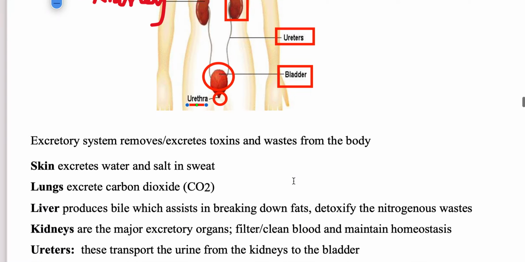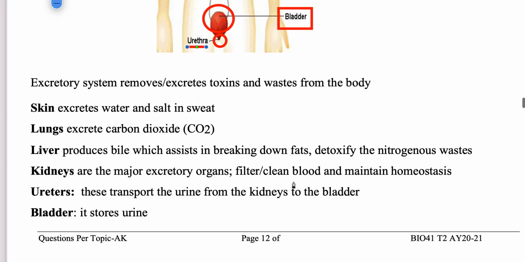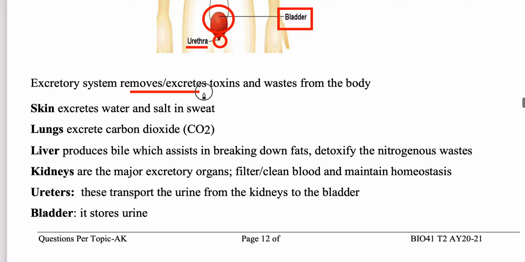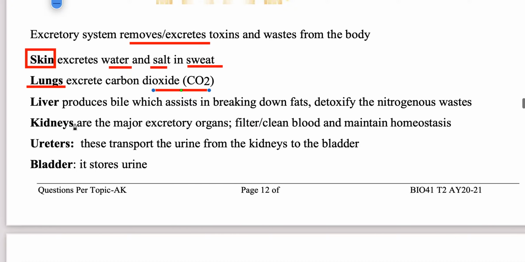Now there are some other organs, as we discussed, which are very important to excrete these toxins from the body, like skin. Remember that skin produces sweat, and sweat has water and salts. Lungs release CO2, which is also a metabolic waste product.